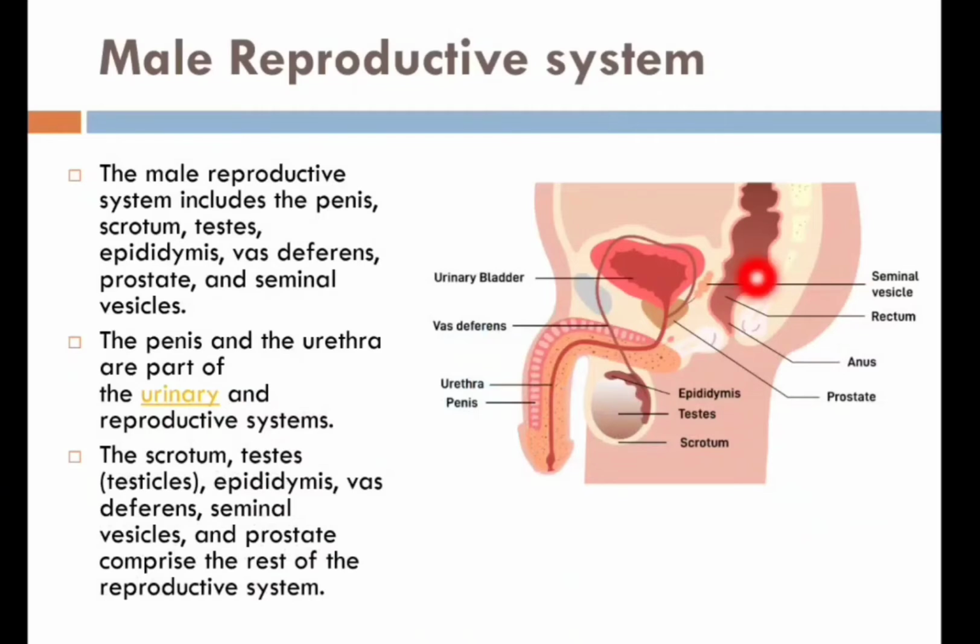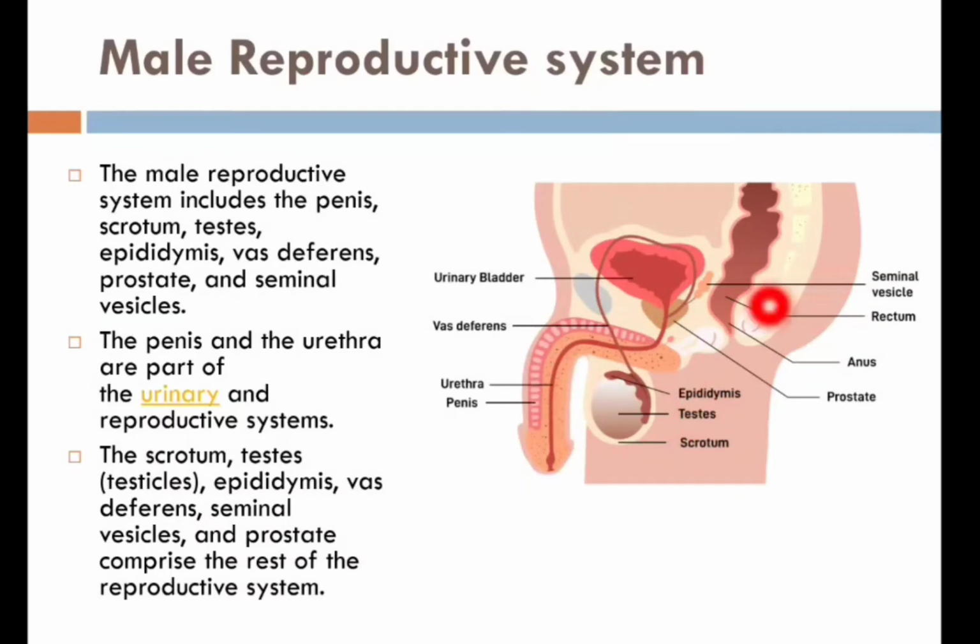Here, the male reproductive system includes a group of organs that make up a man's reproductive and urinary system. These organs of the male reproduce, maintain and transport the cells known as sperm cells, right? And also they produce, maintain and transport the semen. Semen is the protective fluid around the sperm.